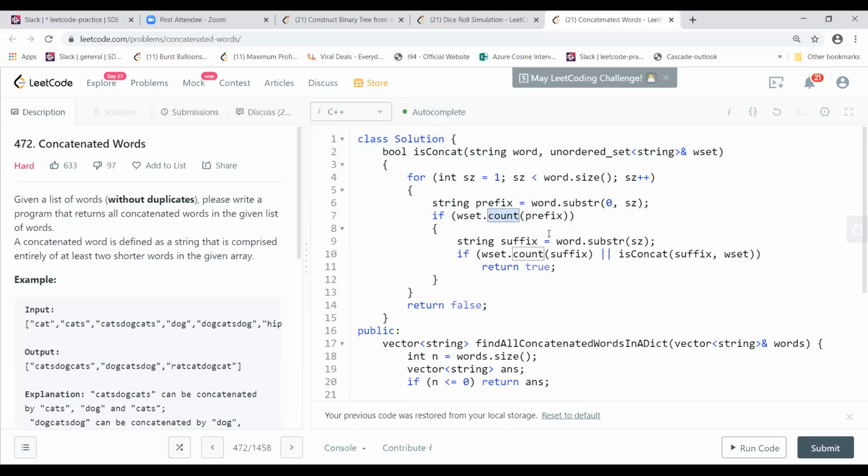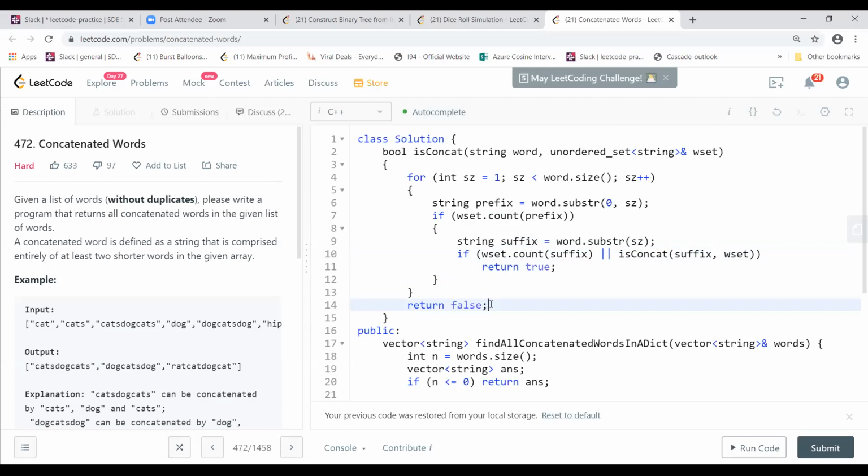If it is in the set, then only I go inside, and I create the suffix, because I already checked the prefix and whatever is remaining will be the suffix. If I find the suffix in my set, then I return true. If I don't find it, I go again into is concat recursively and try to find the suffix for the other words in the set. If I find any one of them, I return true, or else I return false.